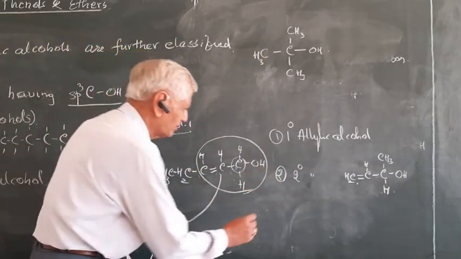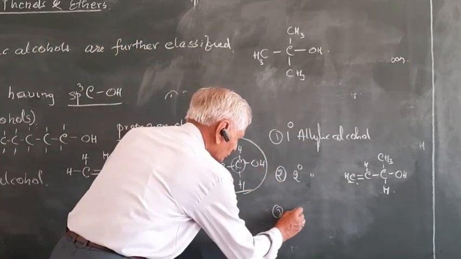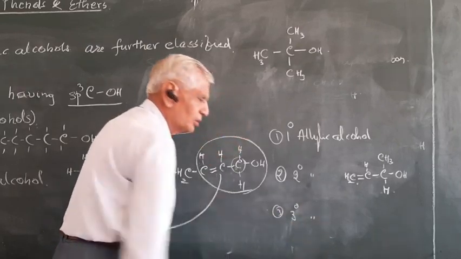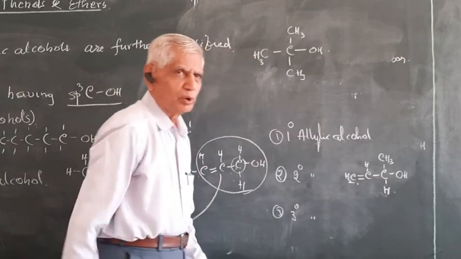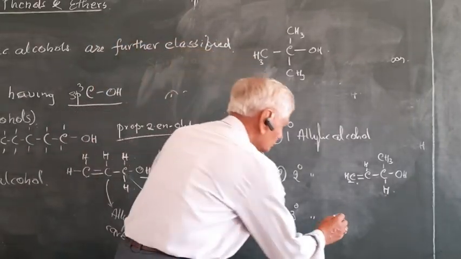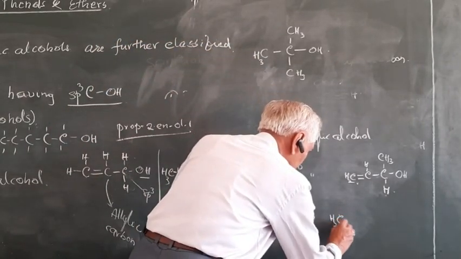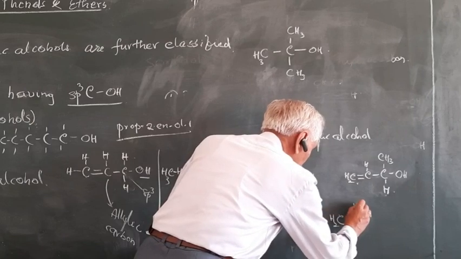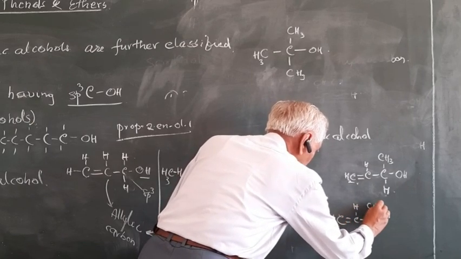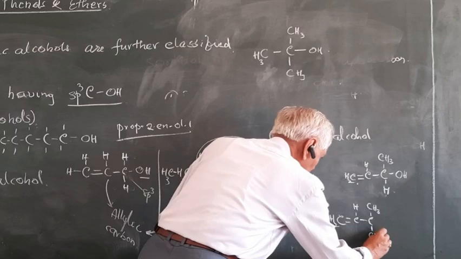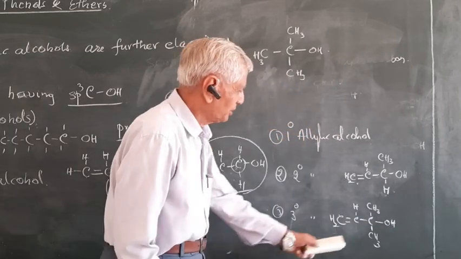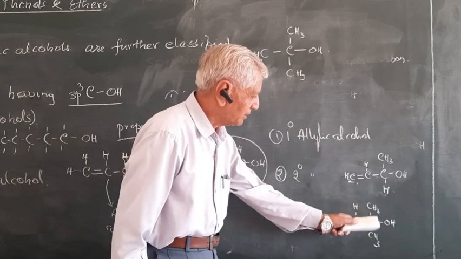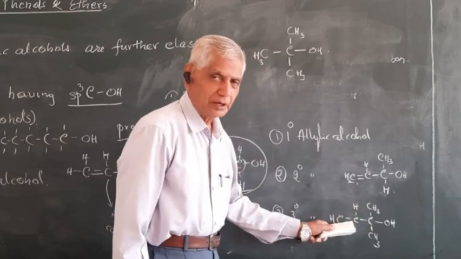Similarly, tertiary. Very simple. Remove this. Put there one more carbon. So this is again sp3 carbon carrying 3 carbons. 1, 2, 3.